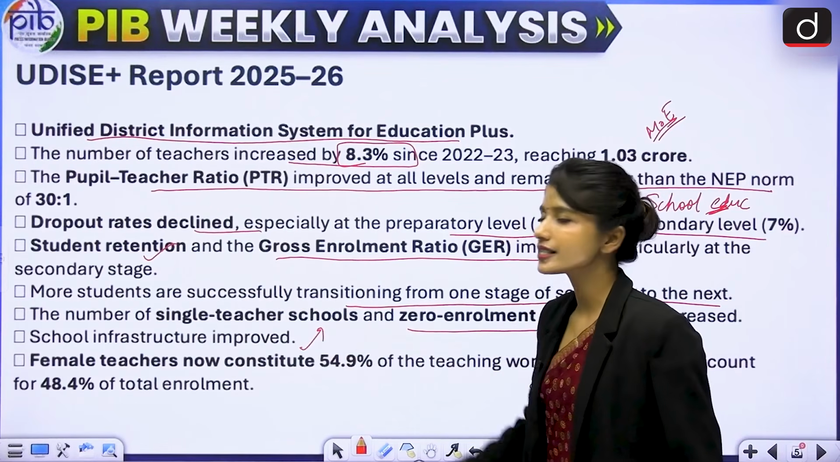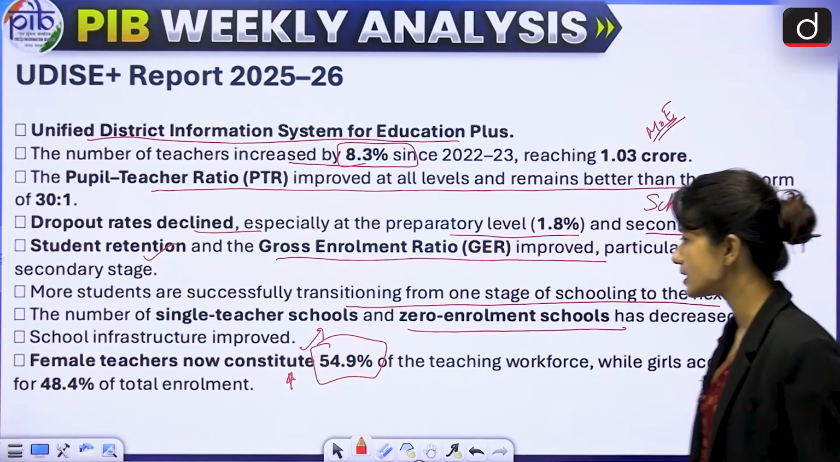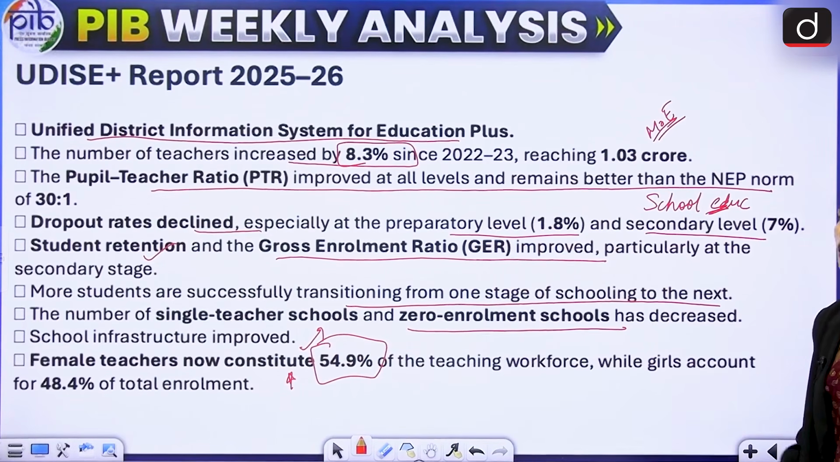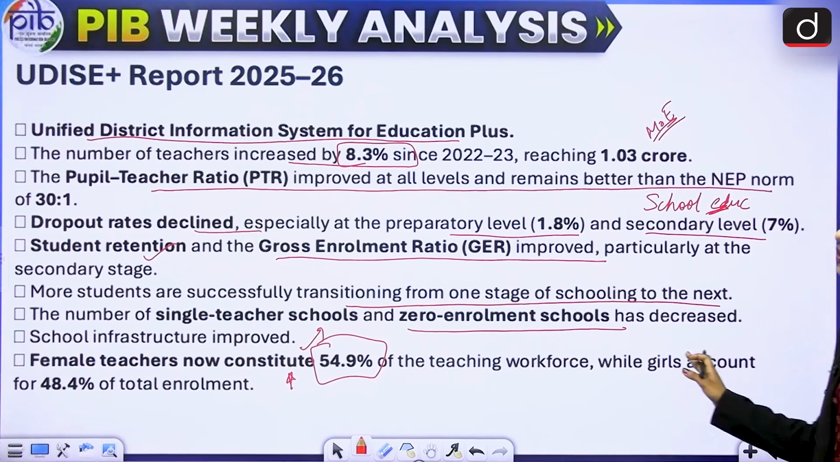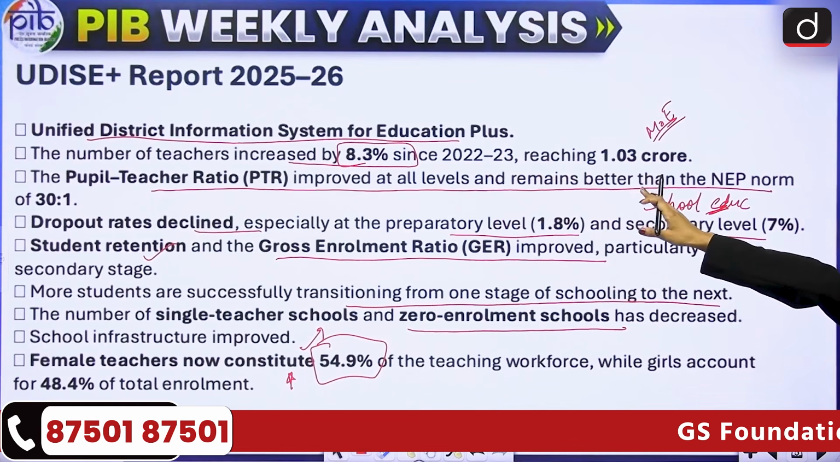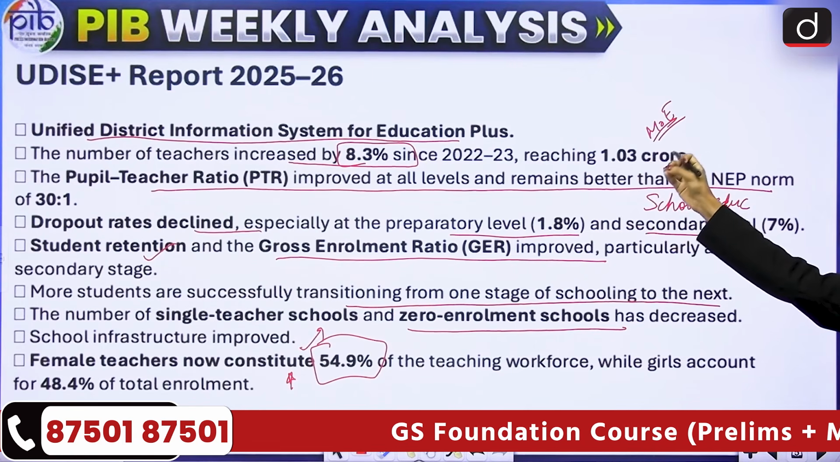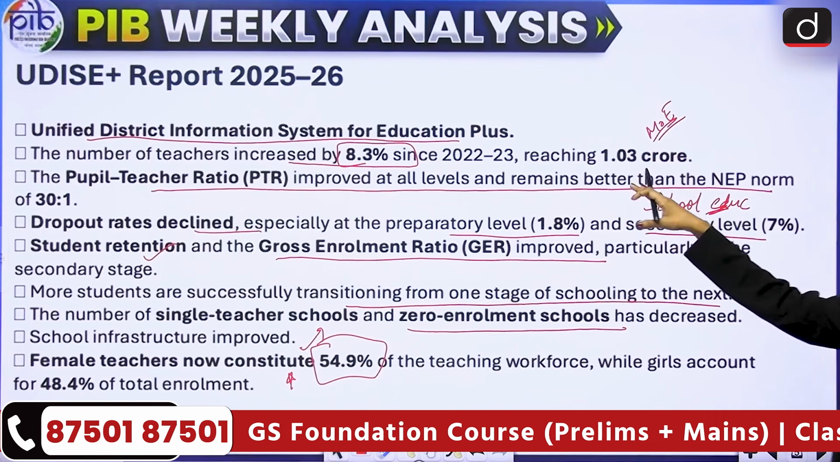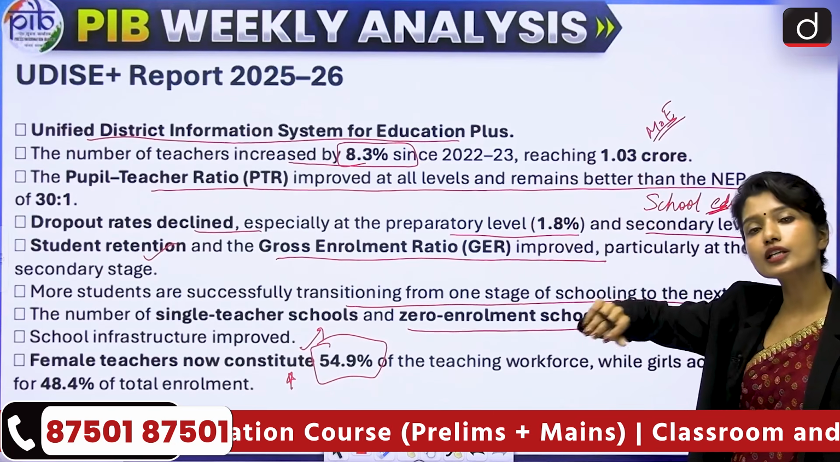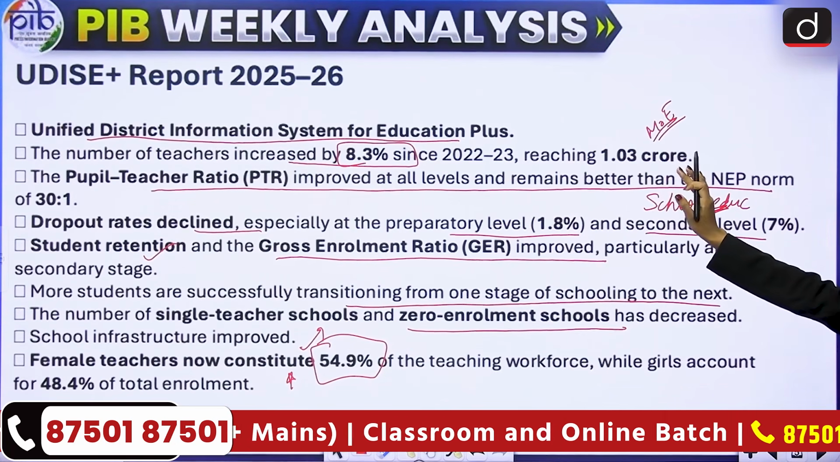School infrastructure has increased, and very important, female teachers constitute 54.9% of the teaching workforce. Now, there is improvement, as we can see here, and it is in alignment with National Education Policy 2020. So what you need to remember is the full form UDISE. UDISE Plus is the digital, upgraded version of the UDISE system. It is a data collection system where there is data about school education from pre-primary to class 12th. Now that is important. Then it comes under the Ministry of Education.